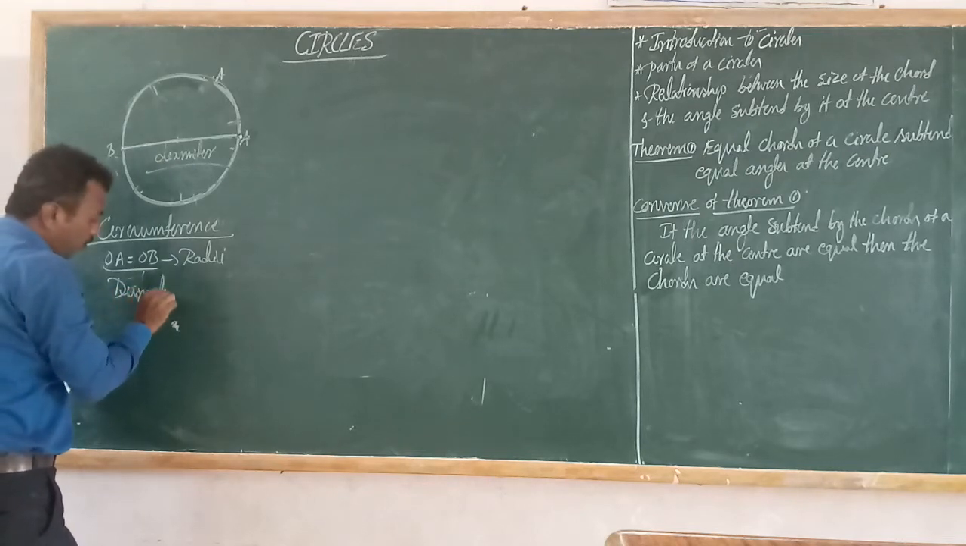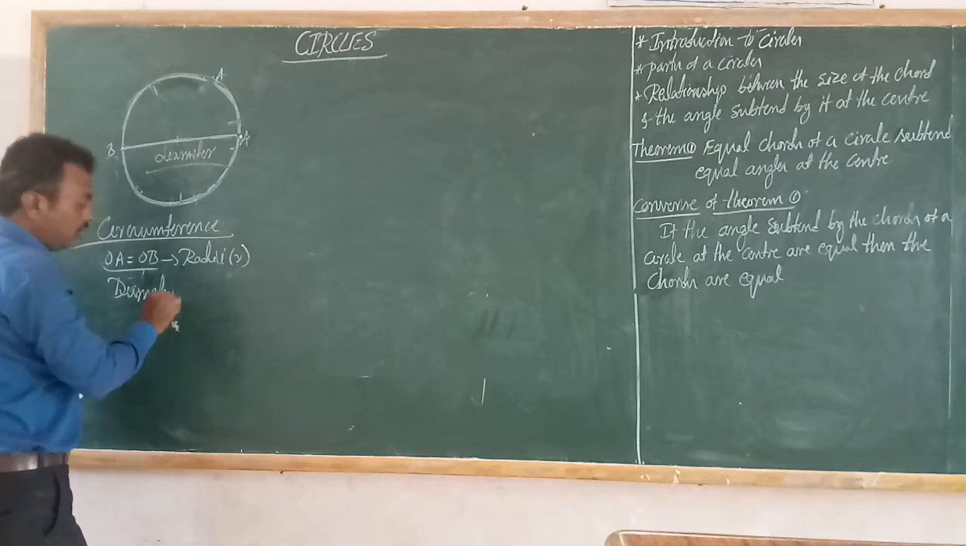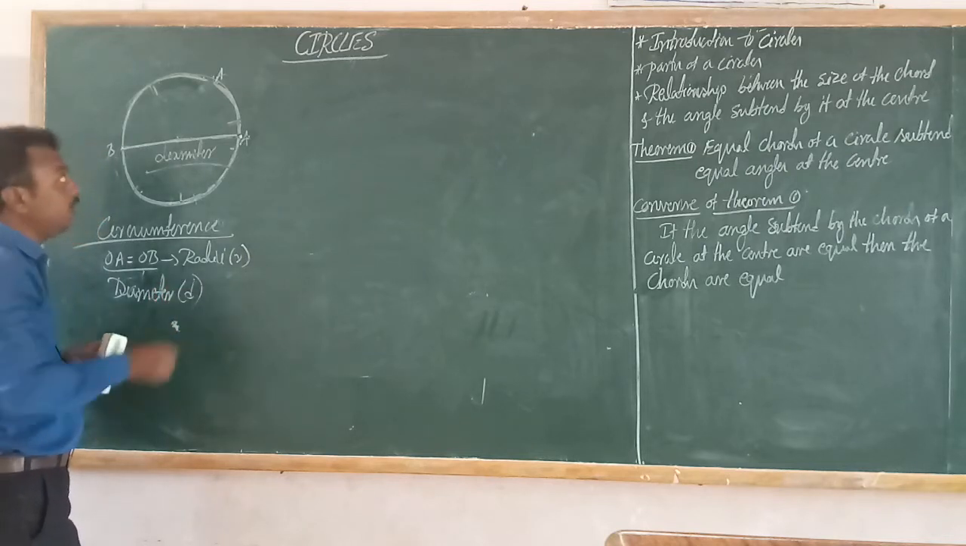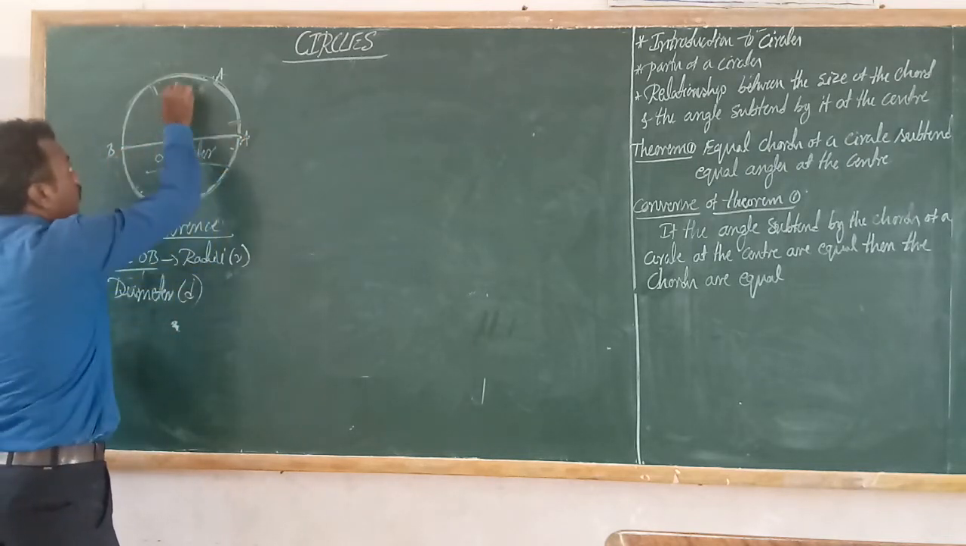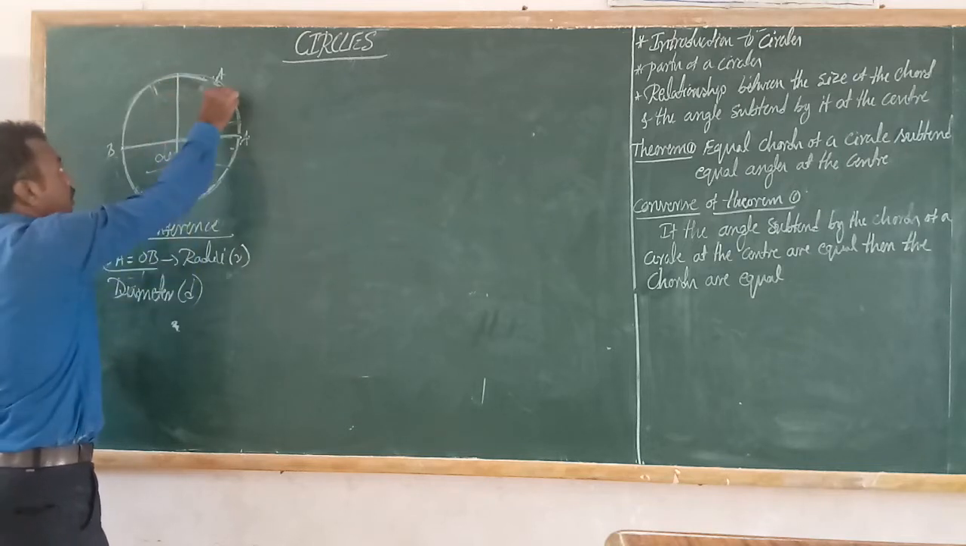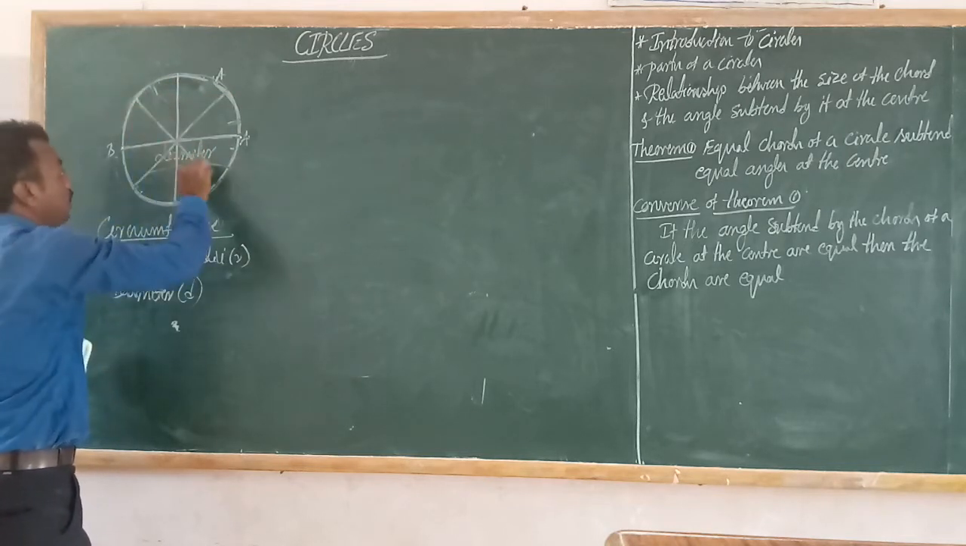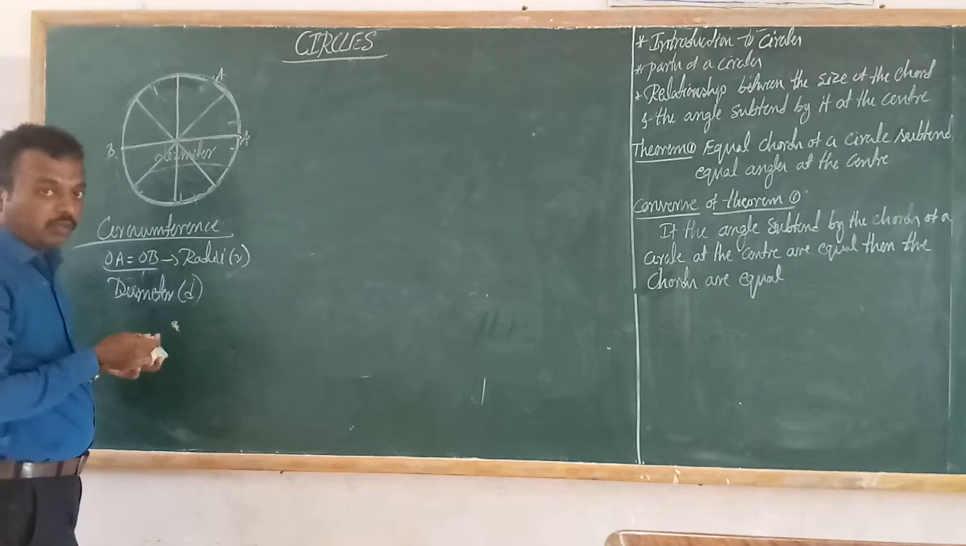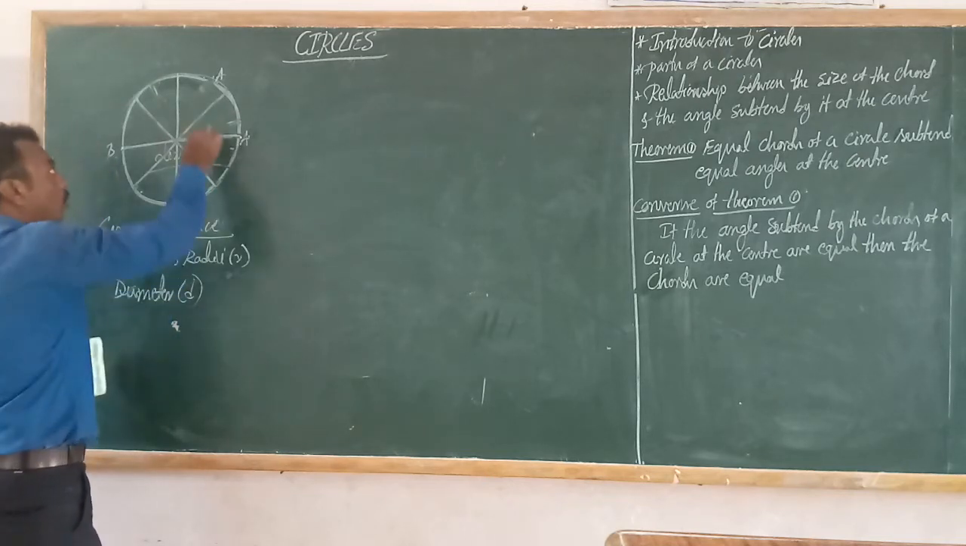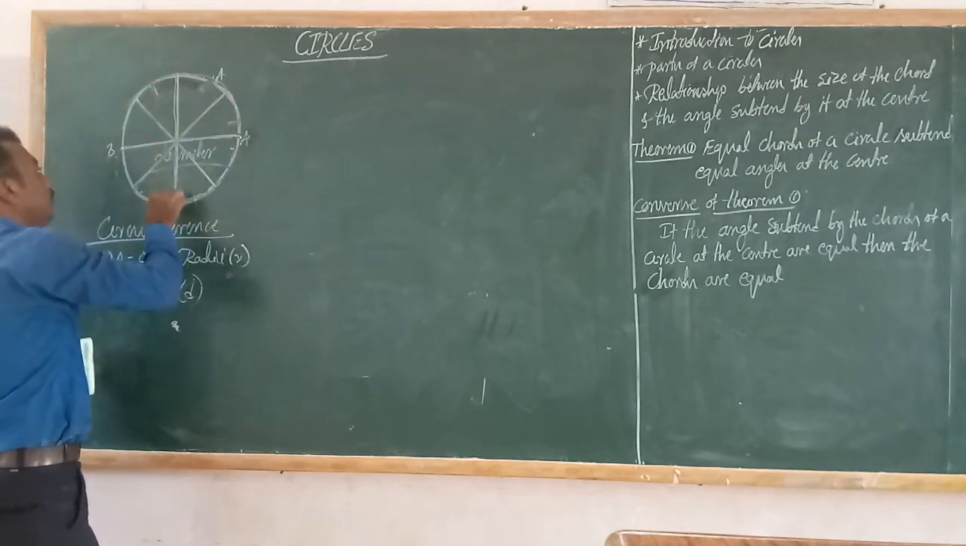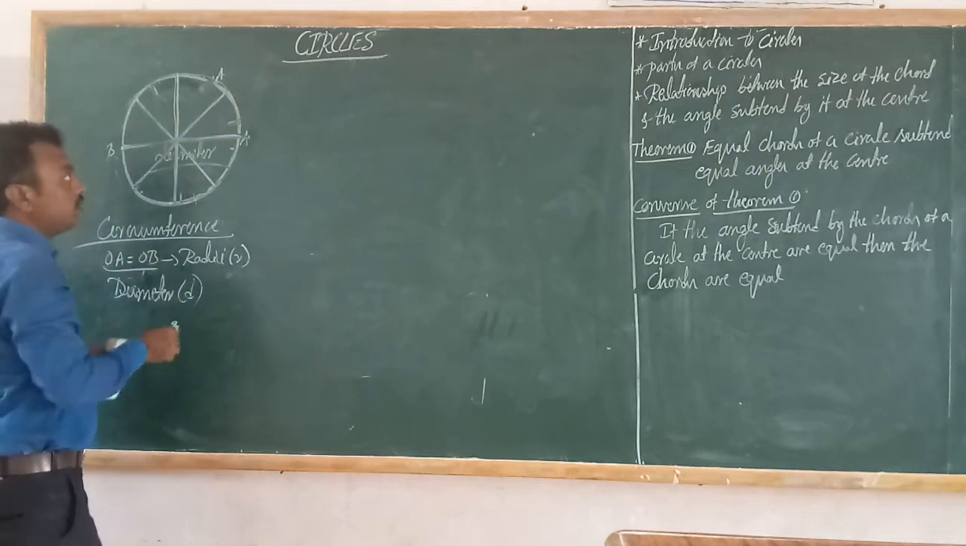Radius is represented by the letter R and diameter is represented by the letter D. How many diameters can we draw in a circle? An infinite number of diameters can be drawn in a circle. All diameters are equal to each other. Okay, so next one.